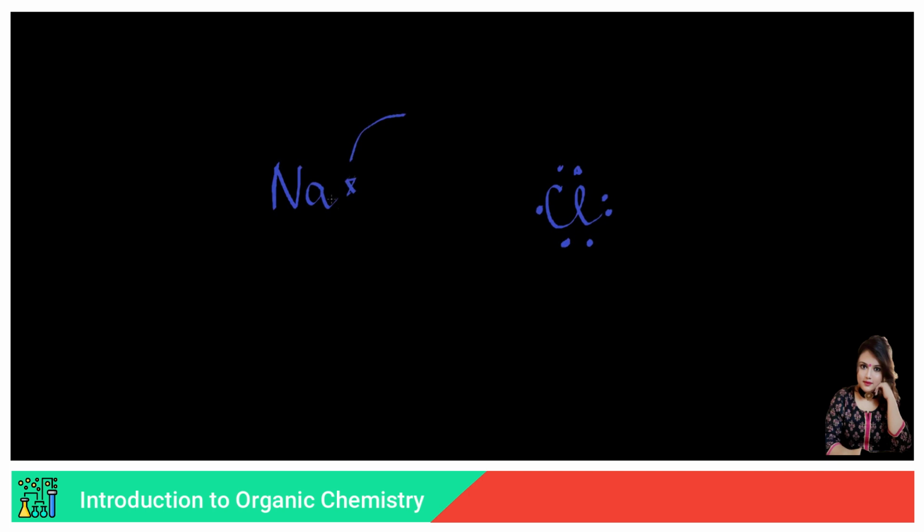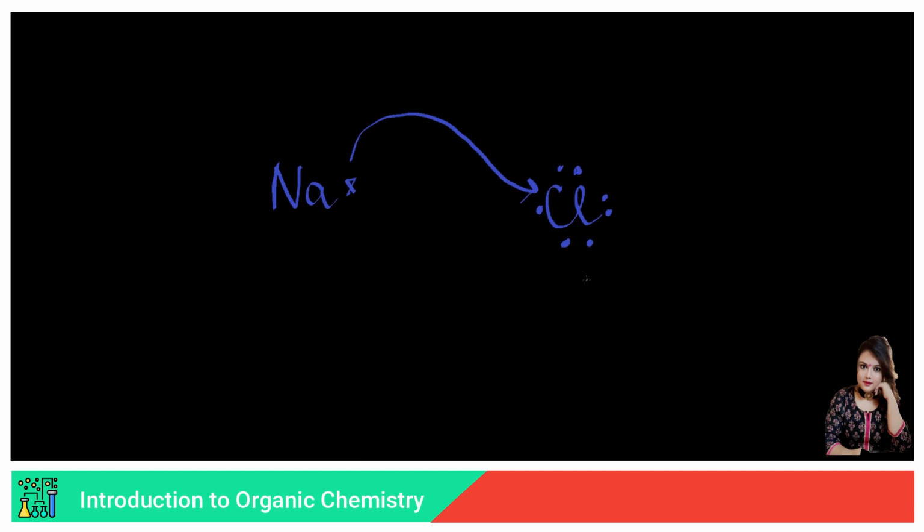So now where will this electron go? Now electrons can't fly, right? It can't go here and there. So what happens is this electron will move to chlorine. Like that. Now why chlorine? Because chlorine has 7 electrons in its outermost shell. It needs at least 1 electron to complete its octet.